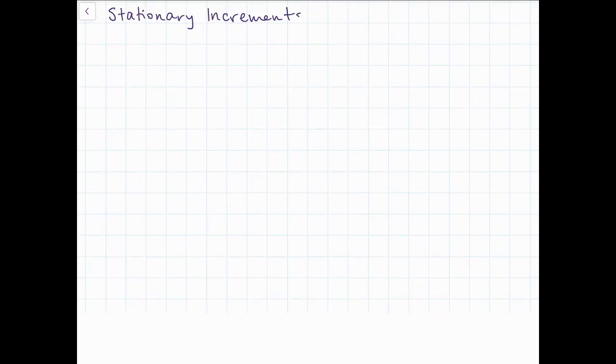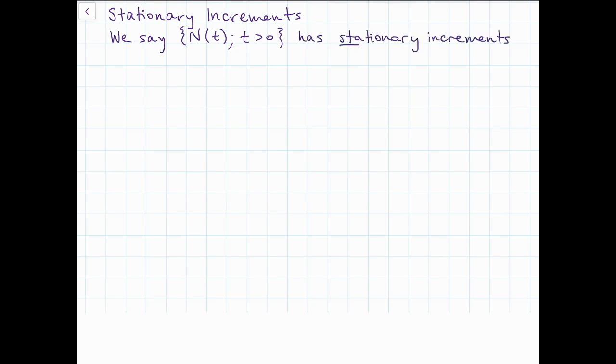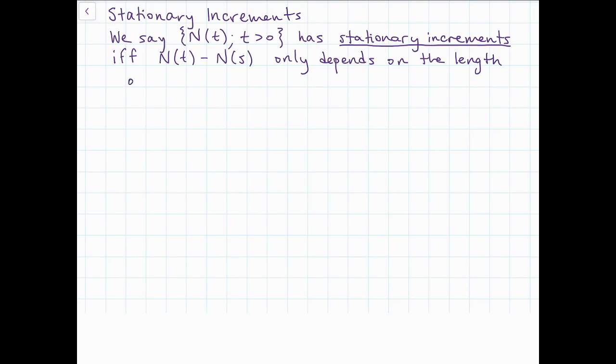So similarly, we're considering an increment, which is N(t) minus N(s), where t is greater than s, and we say that the process N(t) has stationary increments if and only if the increment N(t) minus N(s) only depends on the length of that interval, t minus s. So it doesn't depend on when it's happening, only on how long it is.